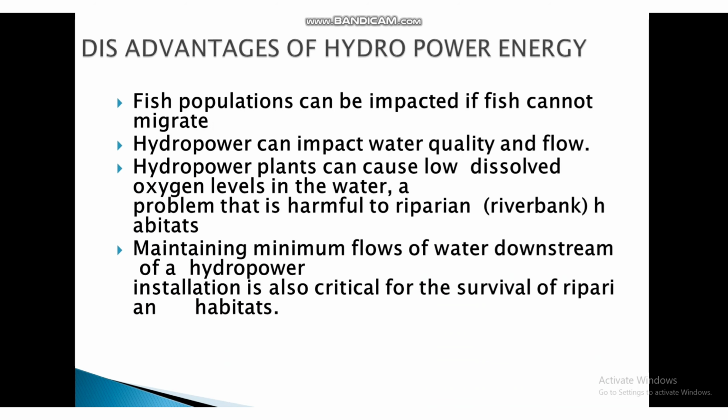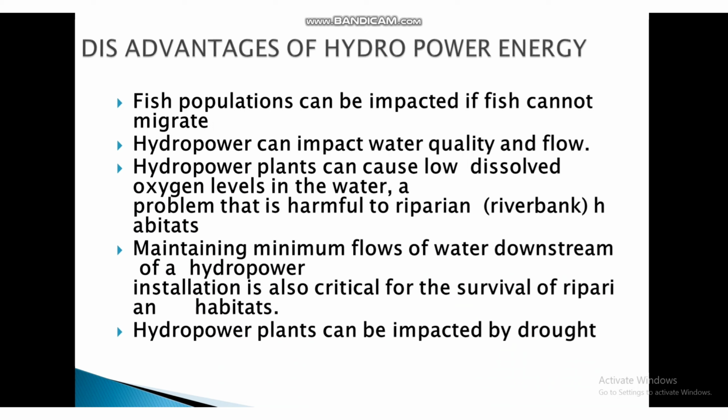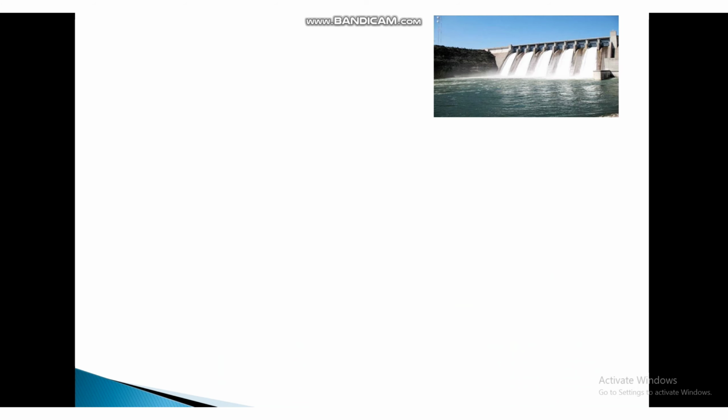Maintaining minimum flow of water downstream of a hydropower installation is also critical for the survival of riparian habitats. Hydropower plants can be impacted by drought.